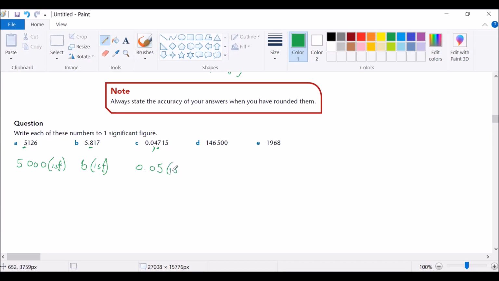One significant figure. For this, the first significant figure is 1. We consider the number next to it, which is 4. 4 is less than 5, so this remains as it is. So it becomes 100,000. So one significant figure. For E, 1 is the significant figure we want. So we consider the number next to it. 9 is greater than 5, so we increase 1 by 1, which will give us 2,000. Our accuracy is one significant figure. Thank you.